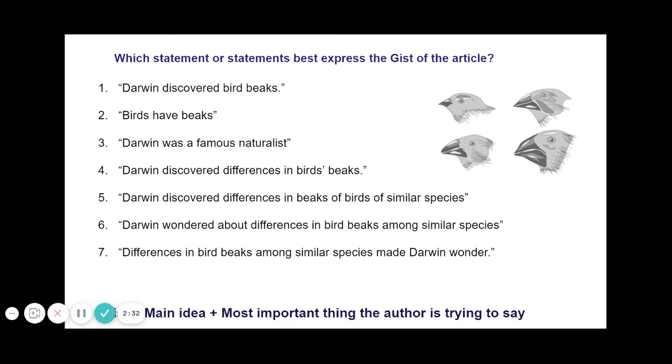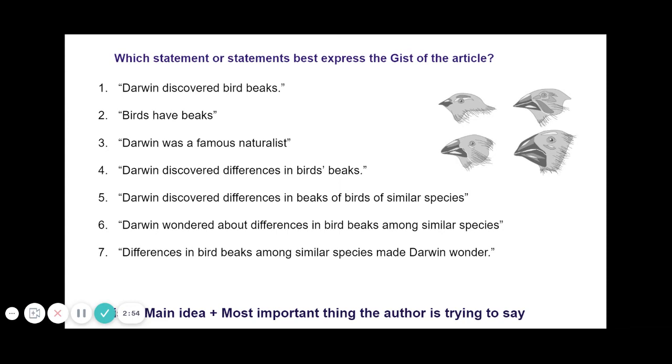Number 5, Darwin discovered differences in beaks of birds of similar species. Number 6, Darwin wondered about differences in bird beaks among similar species. And then 7, differences in bird beaks among similar species made Darwin wonder.